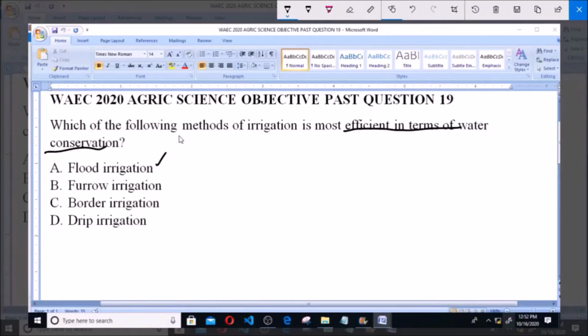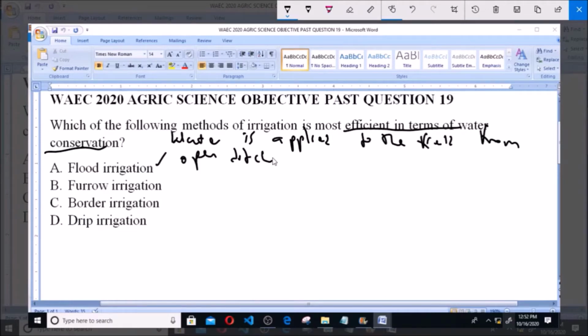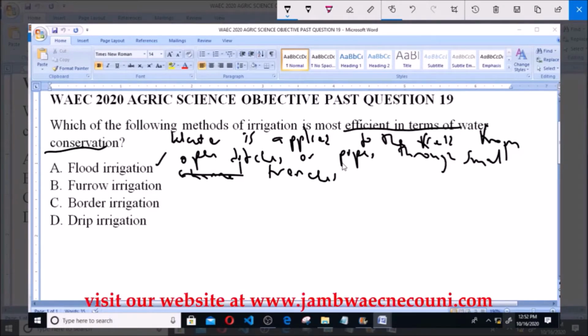Option A says flood irrigation, and in flood irrigation, water is applied to the field from open ditches or pipes through small channels or small trenches. Okay, so water is applied to the field from these small trenches running through the crops.